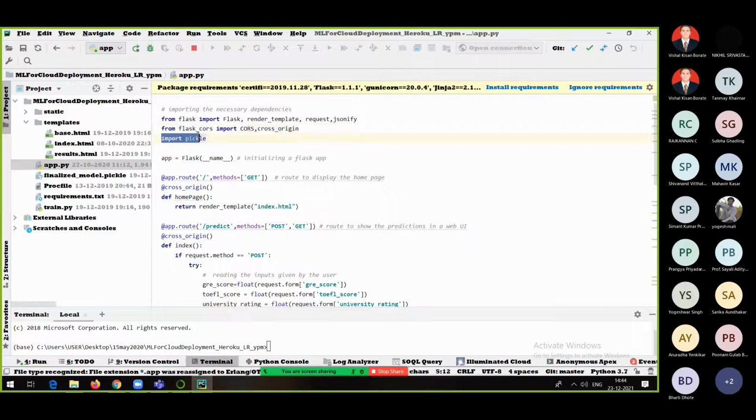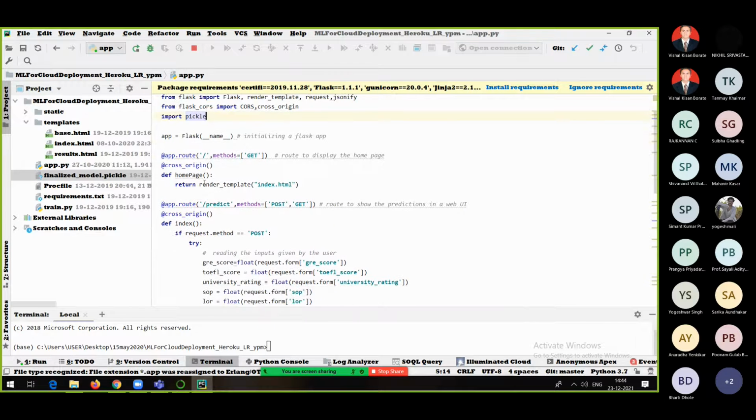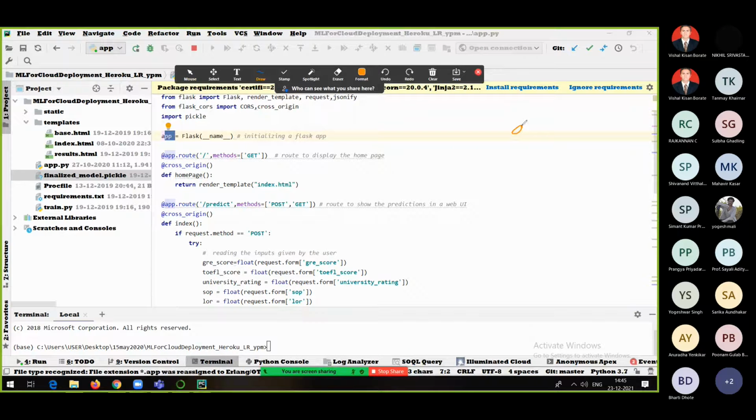And the pickle package I already told you, everyone. Our model is nothing but a .pickle extension file. Just to load it, to unpickle it, we make use of pickle. And because of Flask, as we created this app, our app is divided into different routes. So something like this. App.py is my application.